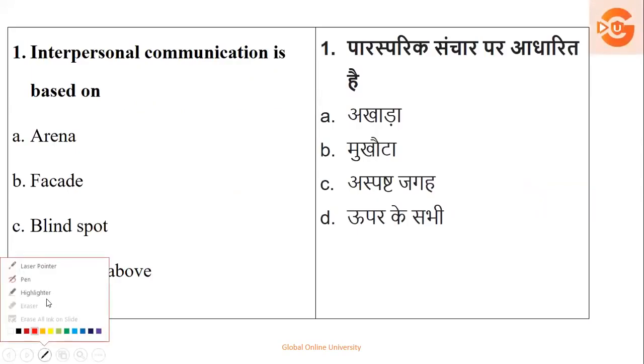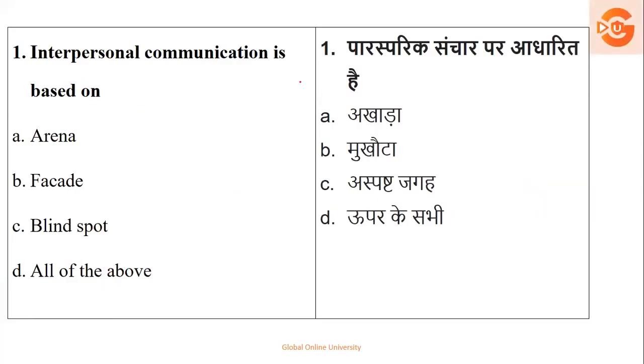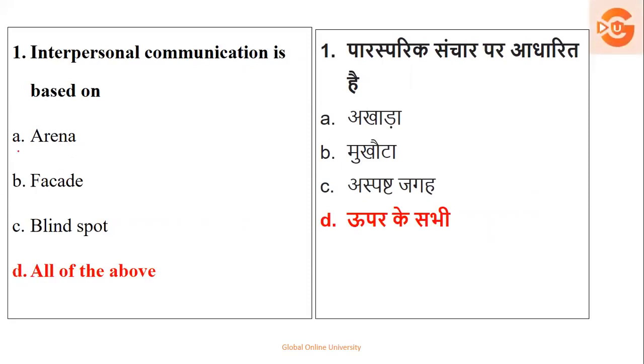So here Question number 1 talks about interpersonal communication is based on arena, facade, blind spot, all the above. Arena is nothing but it is called as the place. Facade, it is an attractive part, like the attractive part of a building, the attractive part of communication. Blind spot, for example, which has to be avoided. So interpersonal communication is based on all the above mentioned. So the right answer for this question is all the above. Next question.